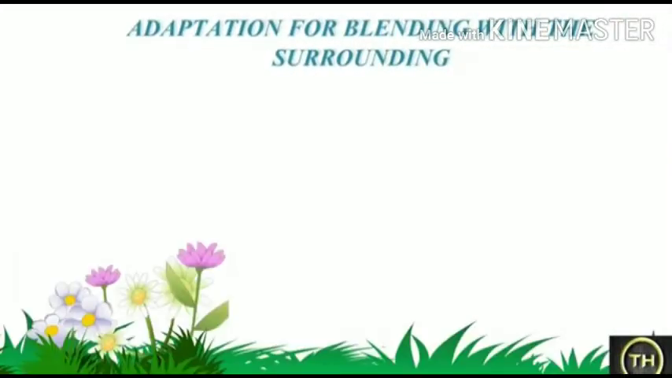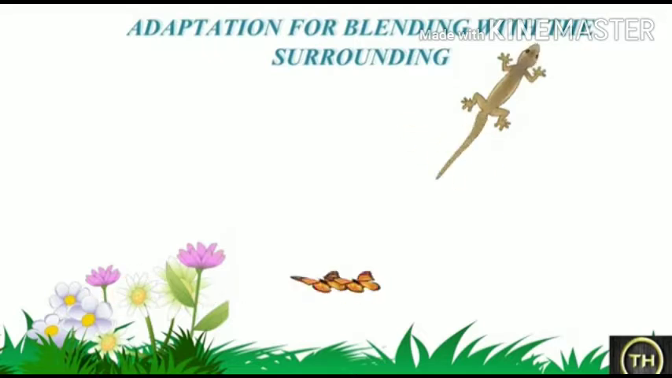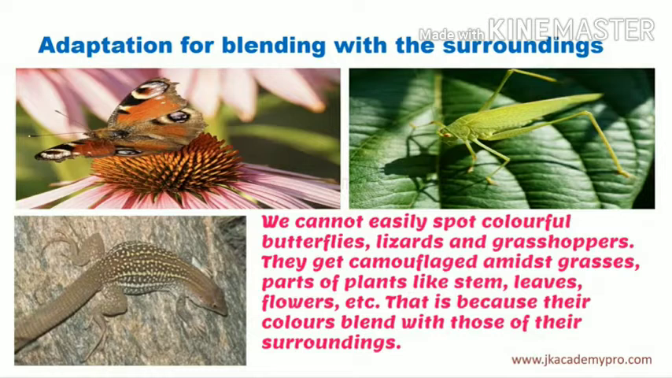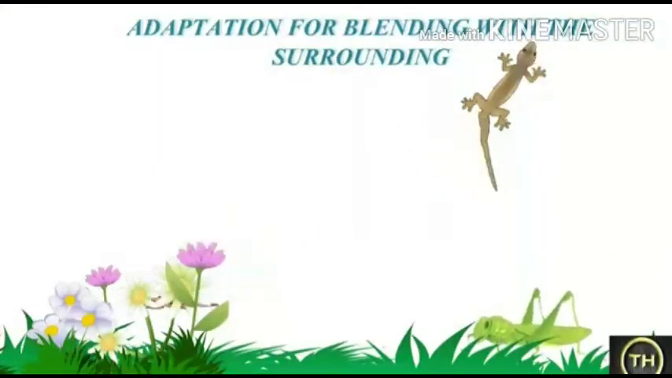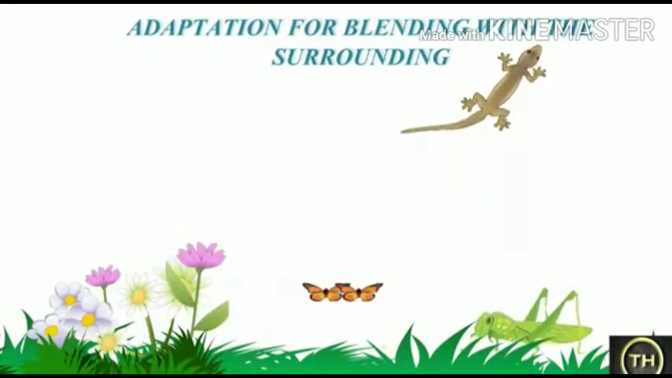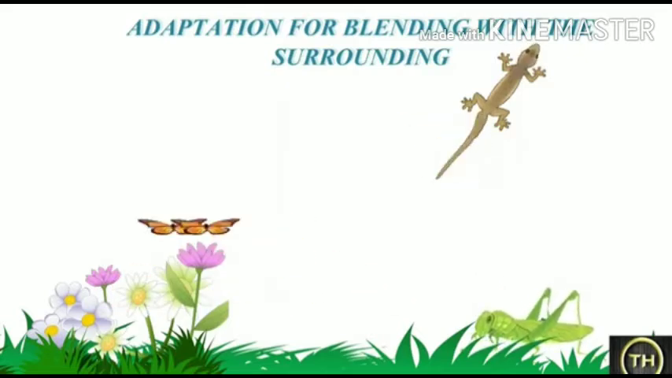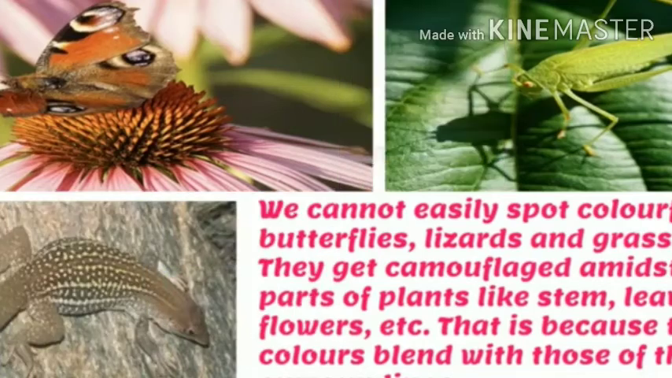Now, let's understand how animals are able to adapt themselves by blending with the surroundings. Here, blending means mix up. Now look at all the pictures. It is very difficult to spot some of the animals in their natural habitat. Animals like the butterfly, lizard and grasshopper get camouflaged. Here, camouflage means to hide among the grasses and parts of plants like stems, leaves, flowers, etc. Their color or skin blends with the surroundings, so they look very similar to the surroundings, and because of this, it is very difficult to spot them.